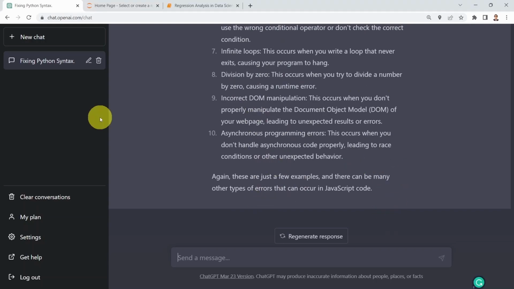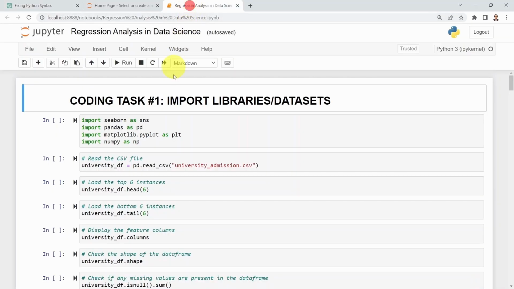All right, next, let me show you a little bit of an advanced example. Here I have a Jupyter notebook that solves regression type problems in data science. Without going through all the details, I just want to give you from a very high level what that code does first. And I'm going to show you where I introduced an error. I want to see if ChatGPT is able to detect that issue for us and even fix the code, which, when I saw this, was pretty much mind-blowing for me.